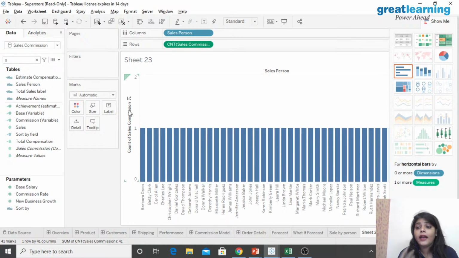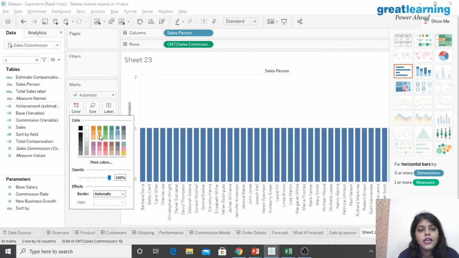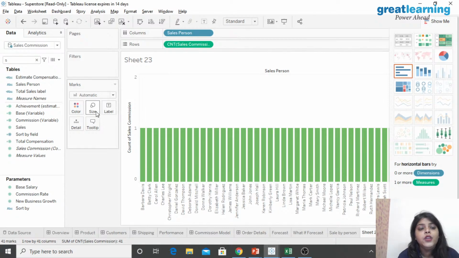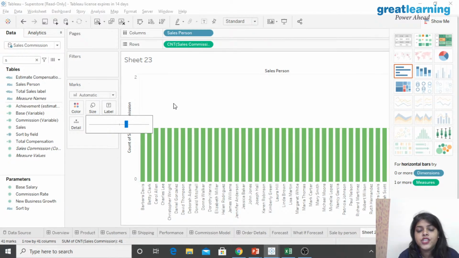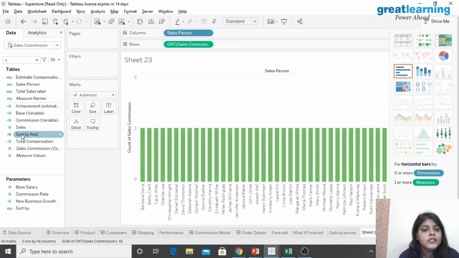Now you have a few other things as well. You have the color. If you want to change the color of it, you can change it like this, from blue to green. You can change the size of it. Maybe you can increase the size a little bit. Can you see how the size changes? You have the label. If you want to put a label over it, maybe I can do this.